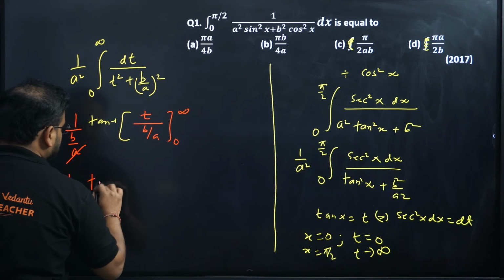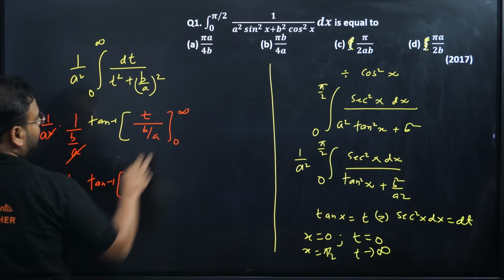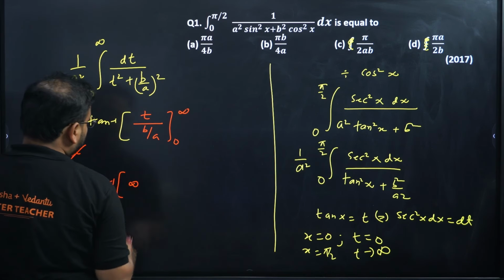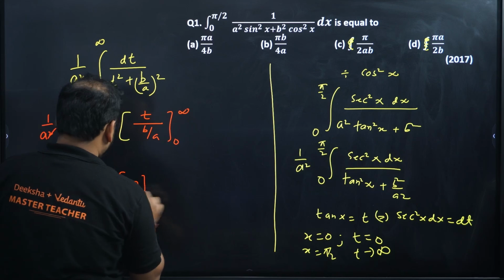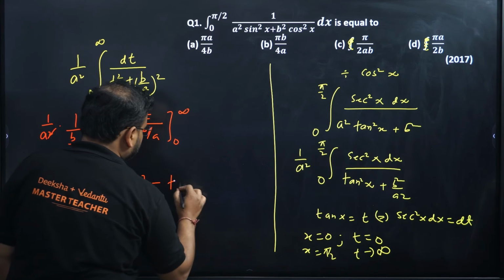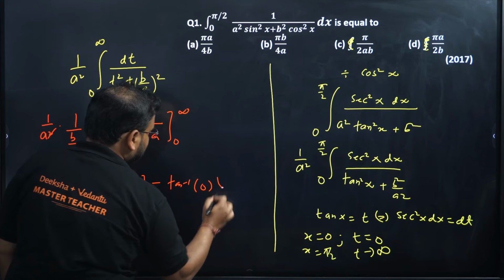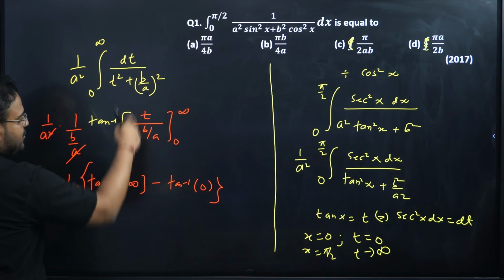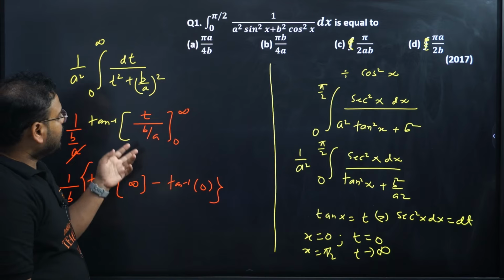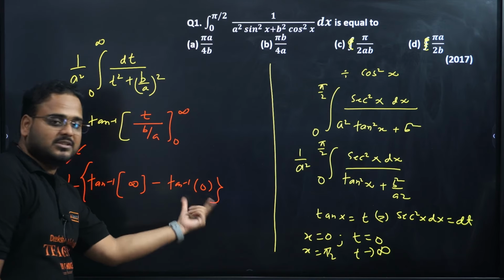Tan inverse is there. And if you put infinity over here, this will become simply infinity. And over here, you'll have what? Minus sign for the lower limit. It will be simply tan inverse of 0. Correct. Now, if you put infinity in place of t, this whole thing becomes infinity. So tan inverse of infinity. If you put 0, you'll get tan inverse of 0. So this is nothing but 0 only.